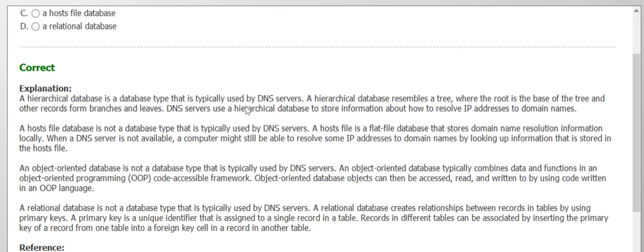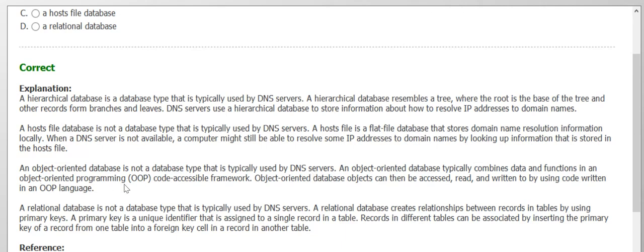This is the database type used by DNS servers. It resembles a tree where the root is the base of the tree and other records form branches and leaves. It uses a hierarchical database to store information about how to resolve IP addresses to domain names. It's not a host file database, which is a flat file database that stores domain name registration information locally when a DNS server is not available. Same with object-oriented database, which is not a database type used by DNS servers.